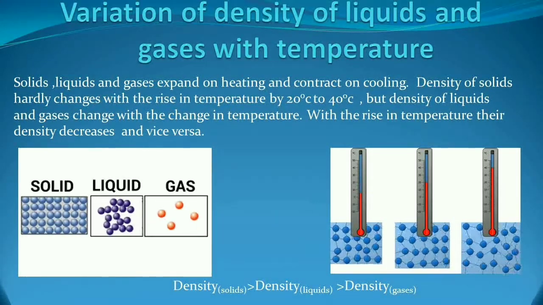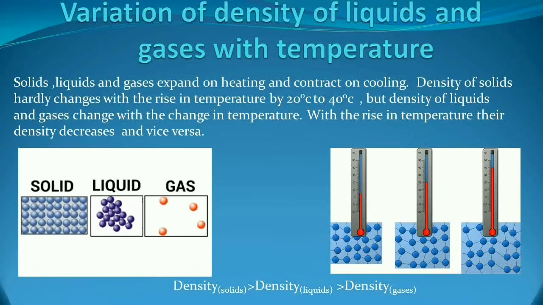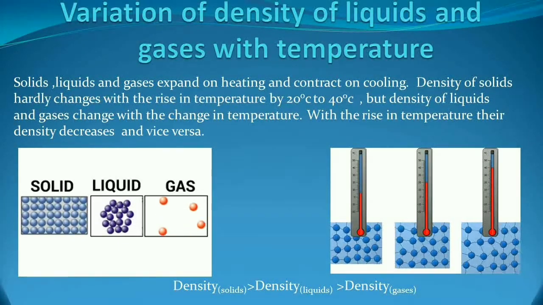Clear? So the expansion in solids is very less. In the case of liquids and gases, there is a large change in volume because they have more intermolecular space as compared to solids. Clear?